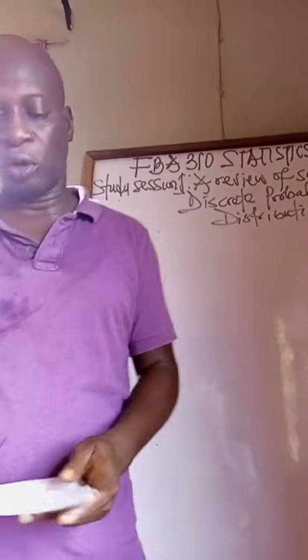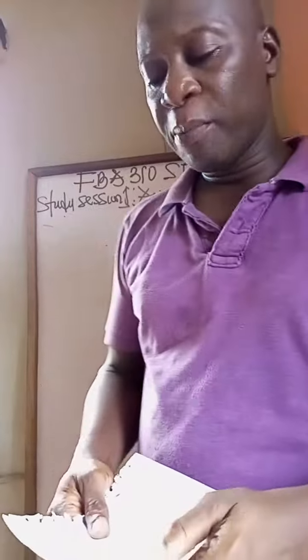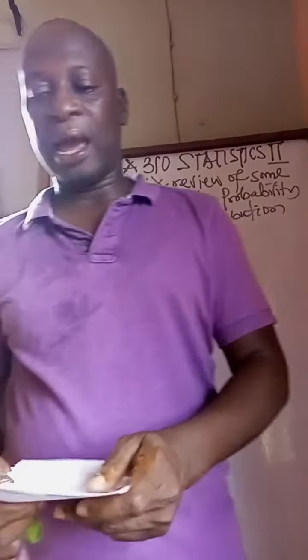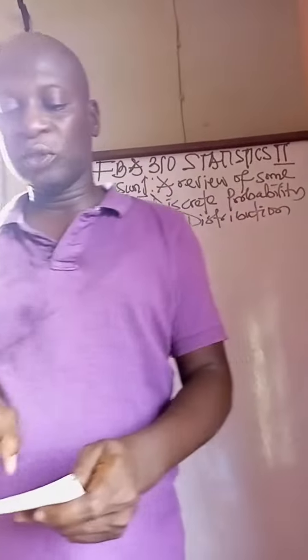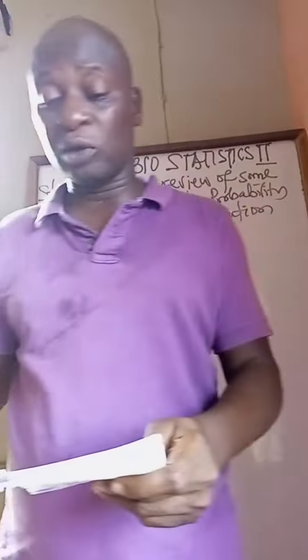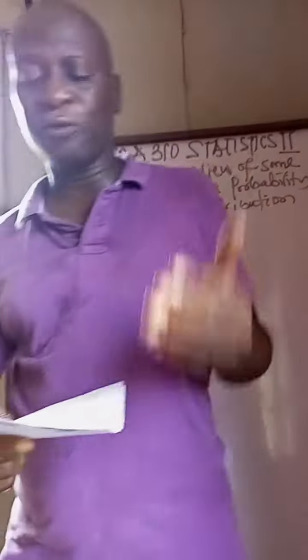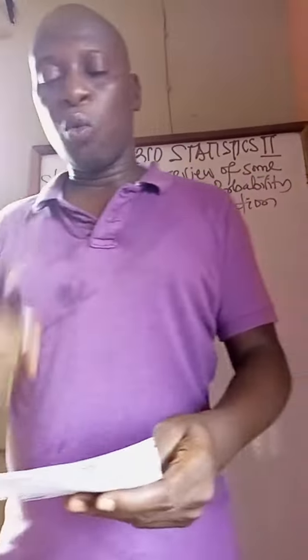So let's take this question on Poisson distribution. The question goes thus: the number of accidents in a year along Ibadan Express Road follows a Poisson distribution. Thank God we are told that it's Poisson. But even if you are not told that it's Poisson, you know that accidents are an example of Poisson distribution. So the number of accidents in a year along Ibadan Express Road follows a Poisson distribution with the mean 3. Full stop.